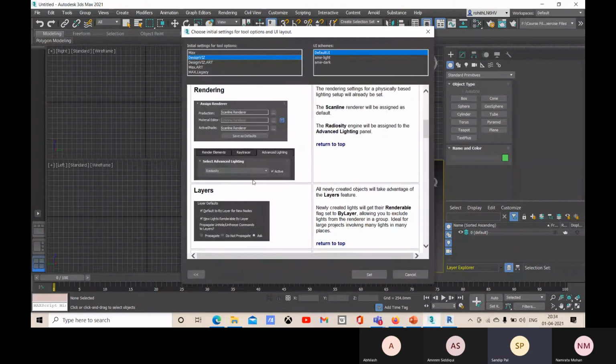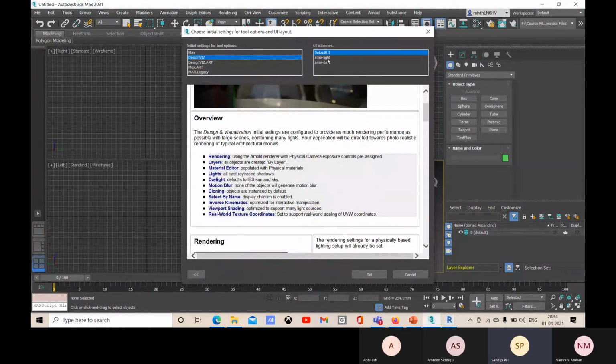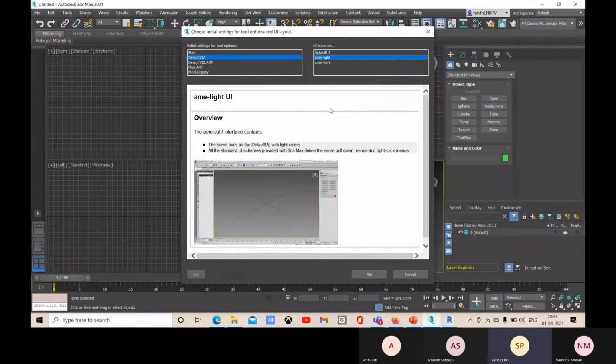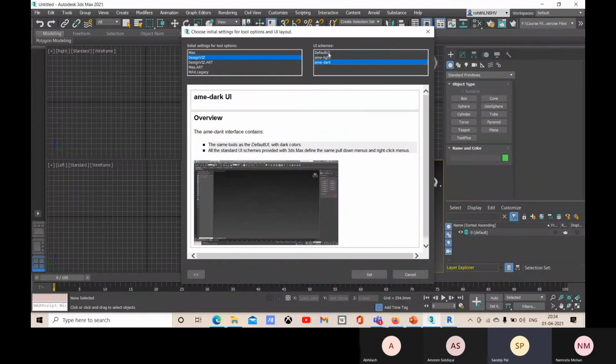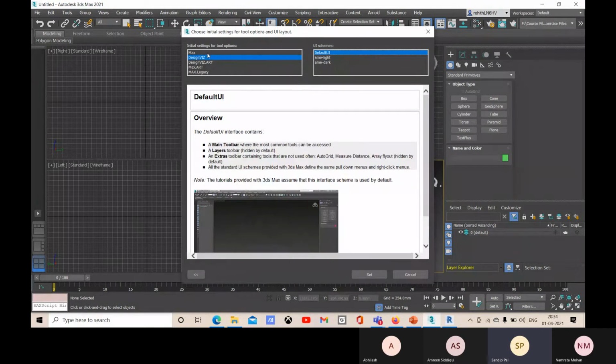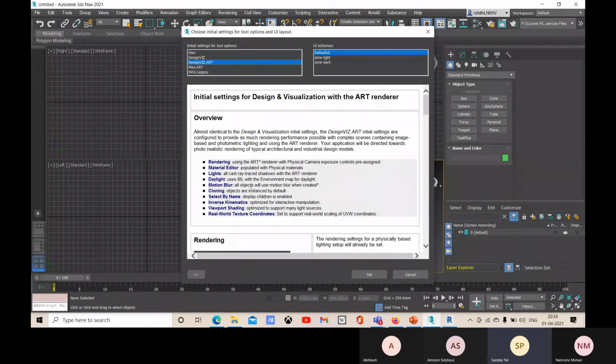You can read them, and this is the color for your user interface, the viewport for the tools, what kind of color it will be. So you can choose from this one, and this is the settings for your tools layout.